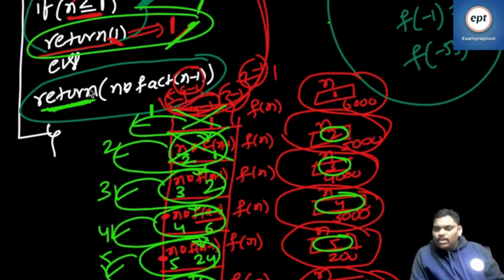Now again I am asking you, please help me: in every slot, how much memory is created? 2 bytes in Turbo C. How many bytes are created? In every slot, 2 bytes.